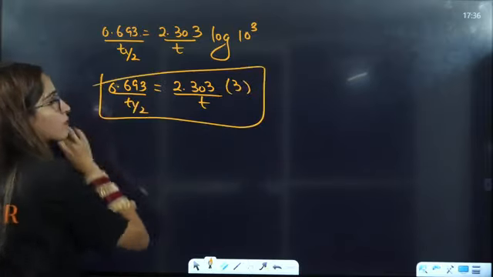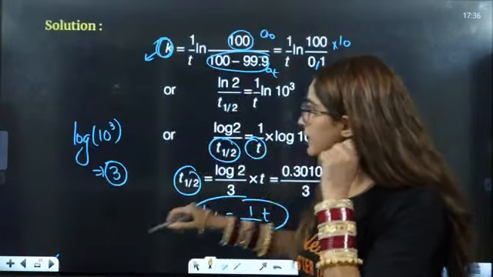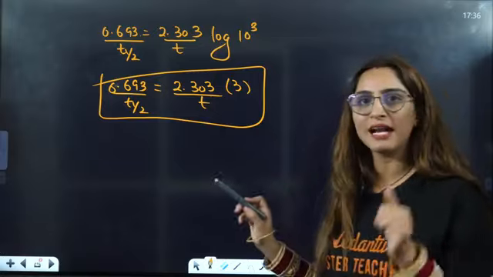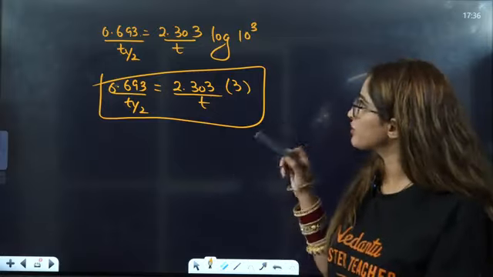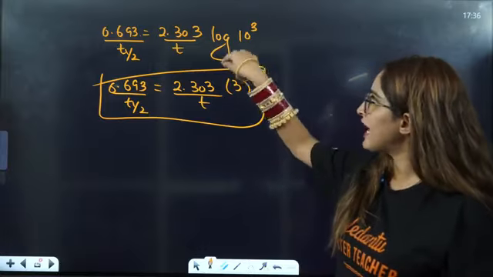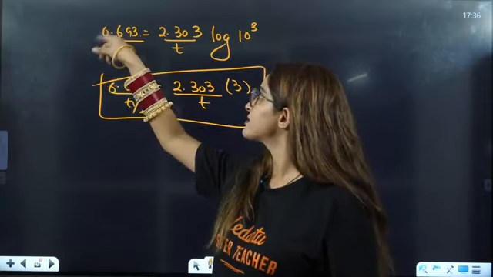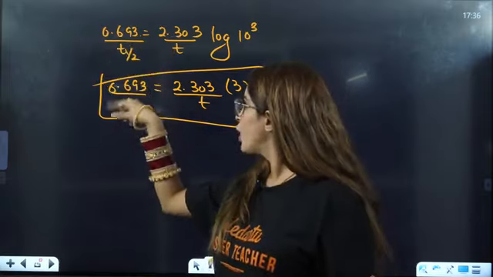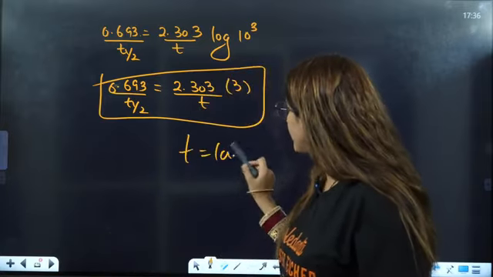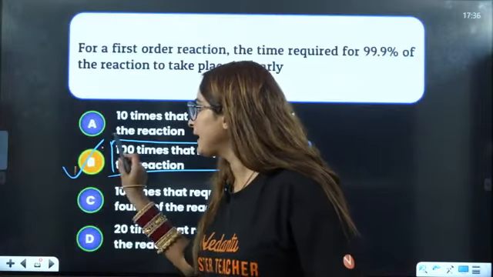If you're not able to understand what is written here, just directly write the formula: k is equal to 2.303 by t log of initial by final, and k in terms of t half is 0.693 divided by t half. Solve these values and you will get t equal to 100 times t half. So B is the correct answer.